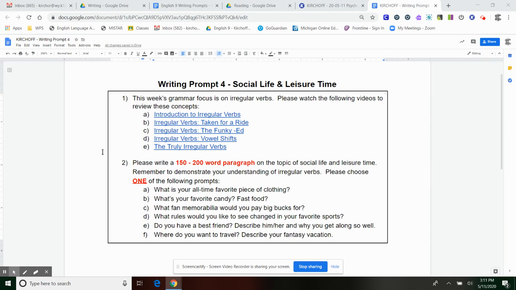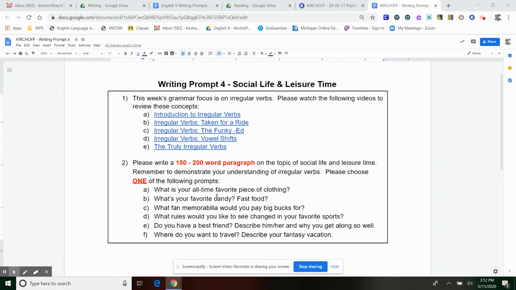So let's take a look at direction 2 here. Please write a 150 to 200 word paragraph on the topic of social life and leisure time. Remember to demonstrate your understanding of irregular verbs. Please choose one of the following prompts. So when I grade this, I will be looking at your irregular verb usage. Have you used irregular verbs correctly? And again, please choose one of the prompts. I've given you a few extra to choose from this week. Let's take a look at them now.